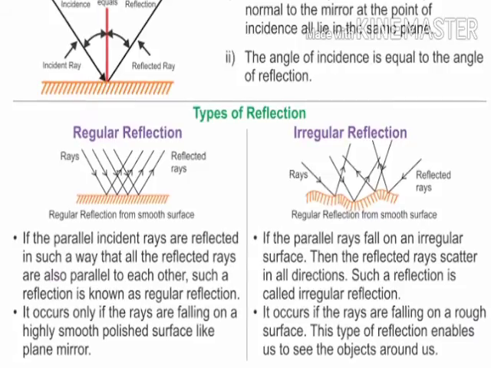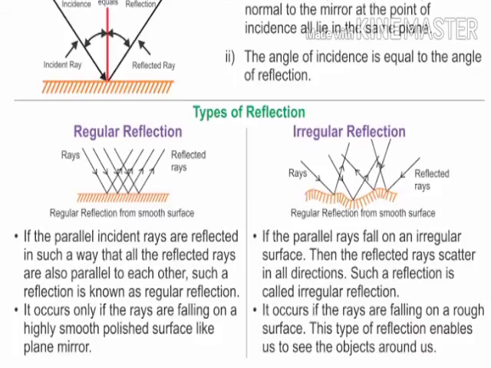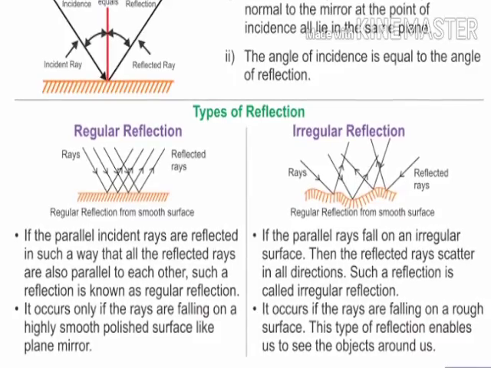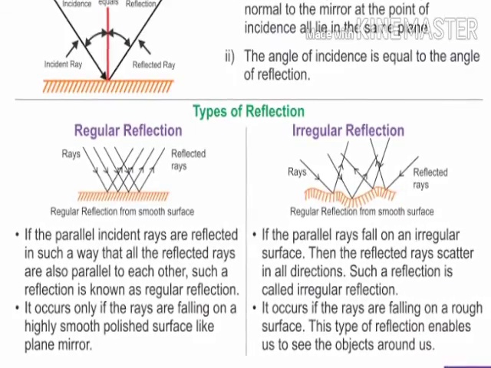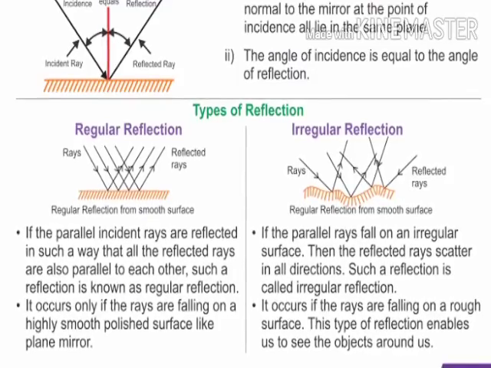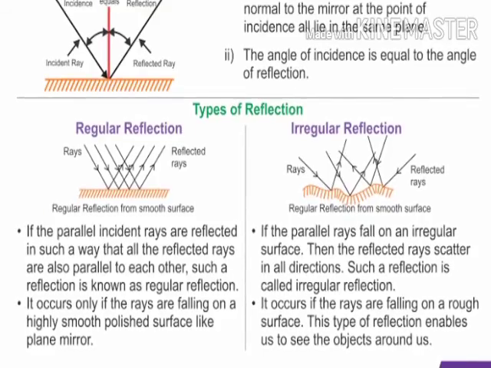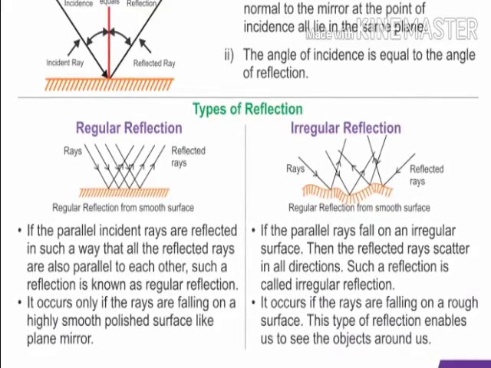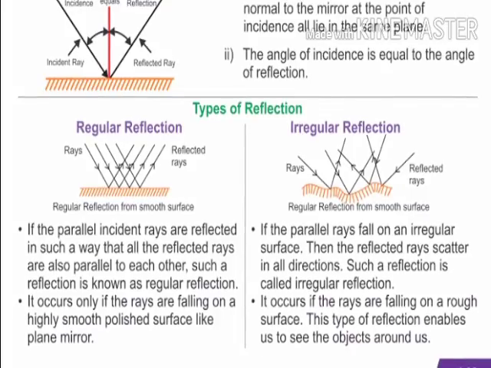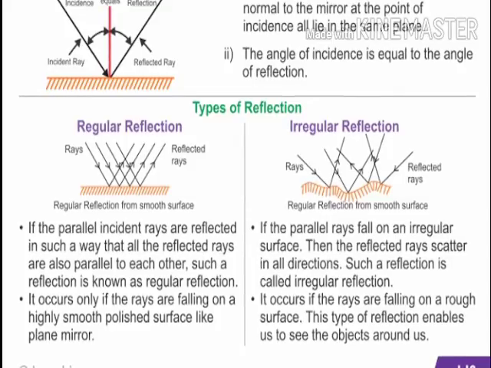First point: if parallel incident rays are reflected in such a way that all the reflected rays are also parallel to each other, such a reflection is known as regular reflection. Irregular reflection: if parallel rays fall on an irregular surface, then the reflected rays are scattered in all directions. Such a reflection is called irregular reflection.